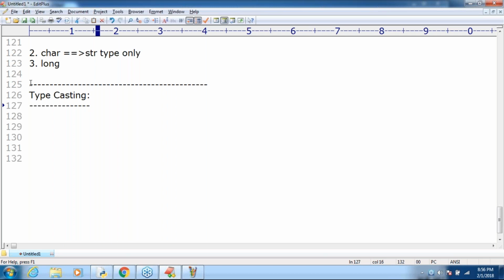I have an int and I want to convert it to complex type. I have an int and I want to convert it to string type. From one type to another type, is it possible to convert? Yes, perfectly, happily, we can convert. Int values you can convert into float. Float values you can convert into int. Int values you can convert into str type. Str type values you can convert into another type. No problem at all.